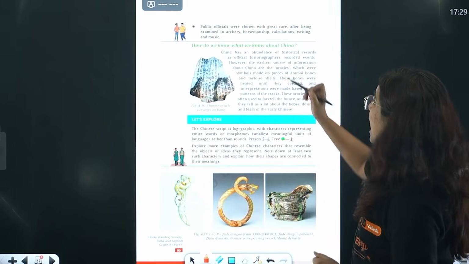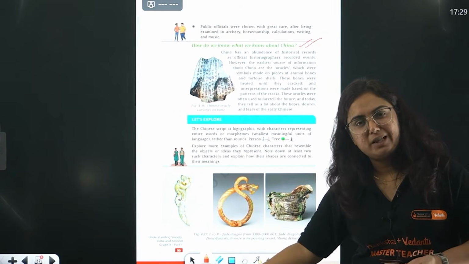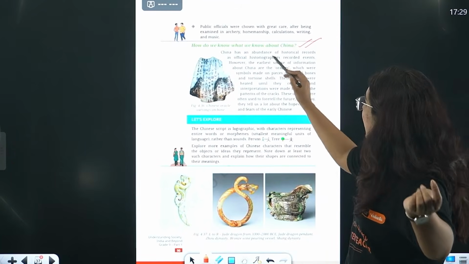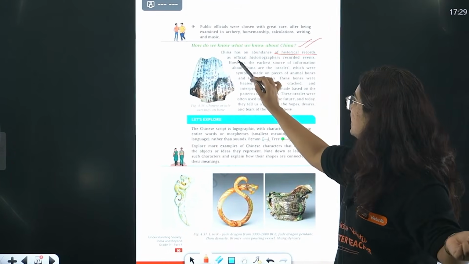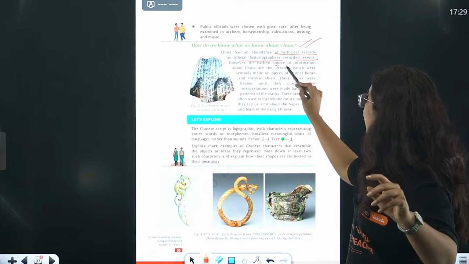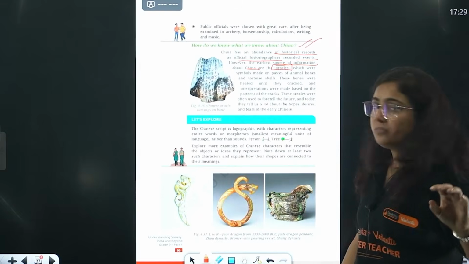Next is about how do we know about China? Obviously, through archaeological as well as literary sources, like we know about the Indian subcontinent too. So China has an abundance of historical records and official historiographers recorded events. The earliest source of information about China are oracles. What are oracles?